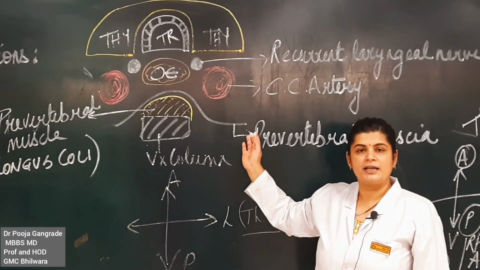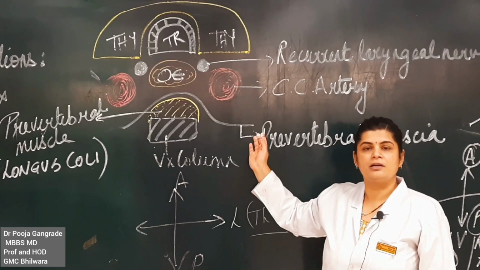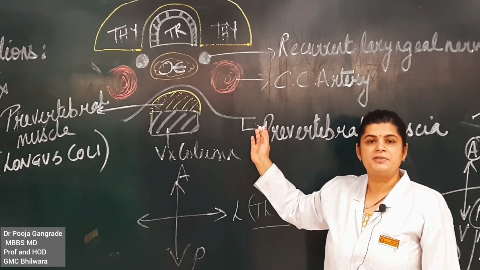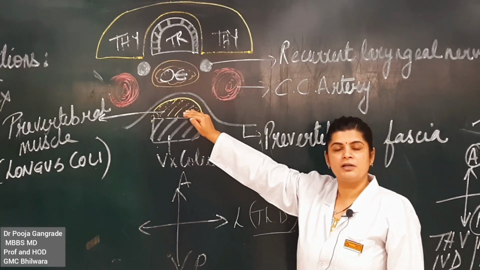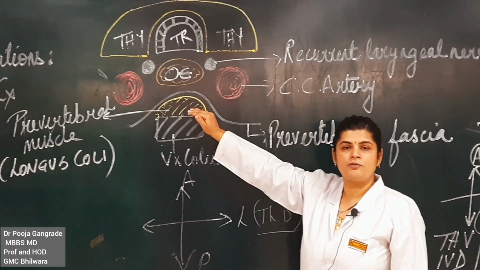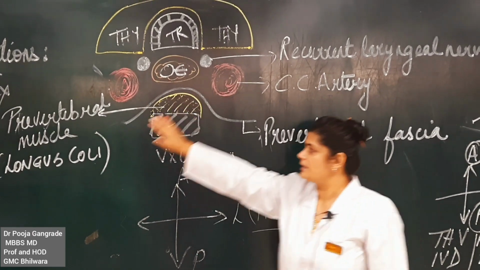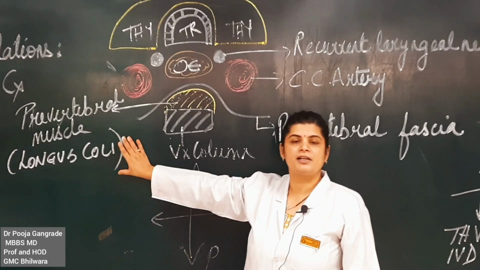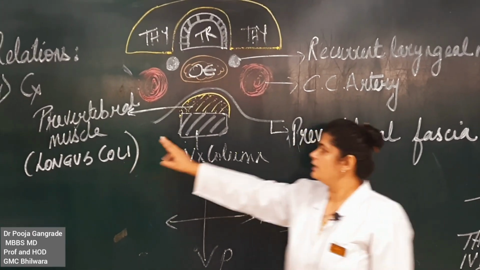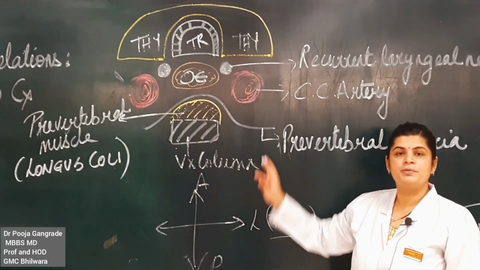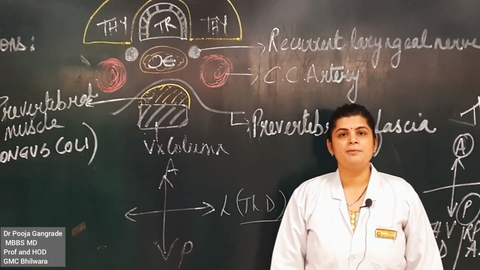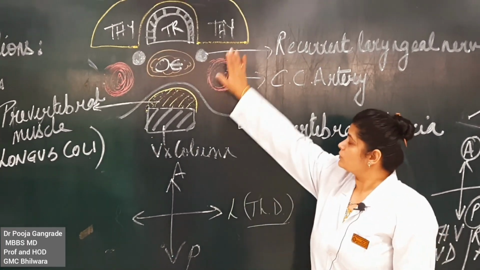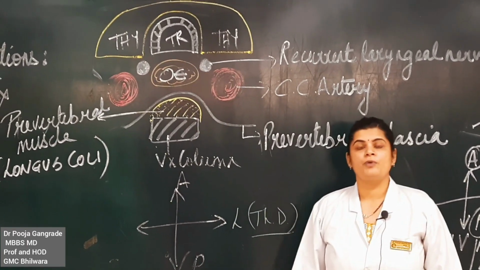When we go to head, neck and face, we will read something about what is called the deep cervical fascia. So here in front of the vertebral column, in front of the group of the prevertebral muscles, specifically the longus colli muscle, we have a layer of prevertebral fascia which is called the prevertebral layer of deep cervical fascia.